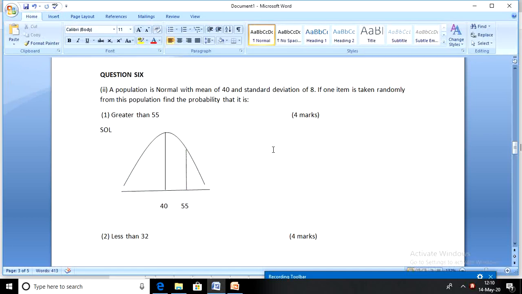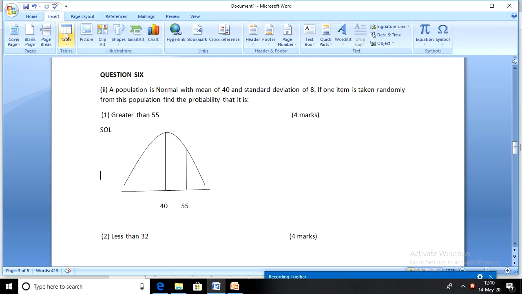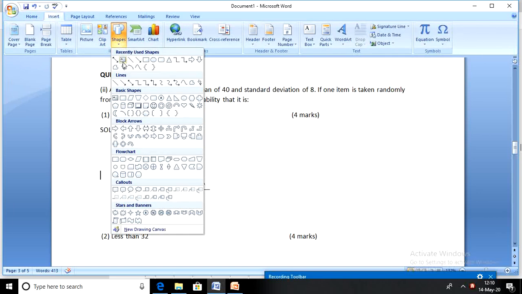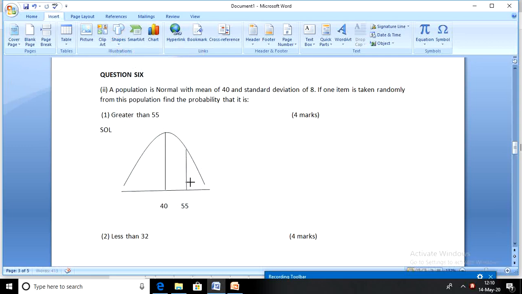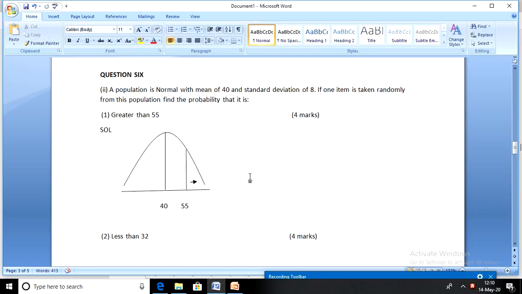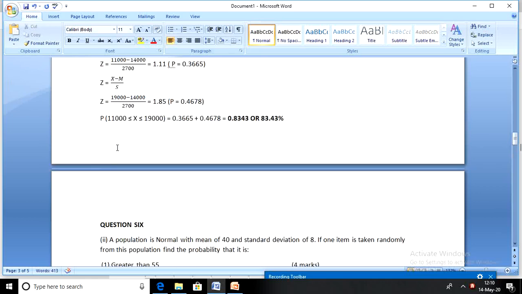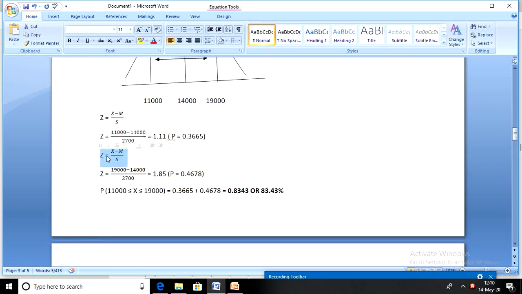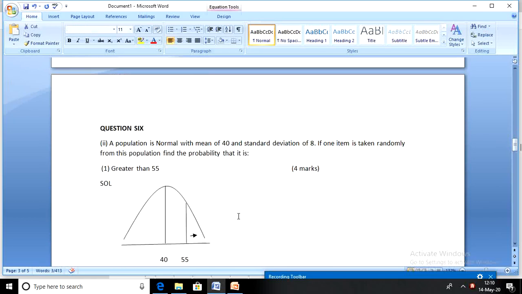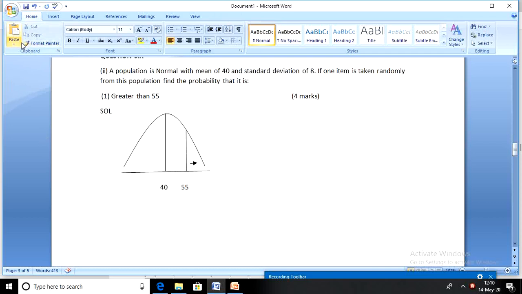So we're looking at the probability of greater than 55. Greater than 55, you're looking at the right side of 55. So that's the area of concern. Right side of 55. So let's calculate. Of course, the table will give us the values between X and the mean. So let's calculate using our z-score formula.